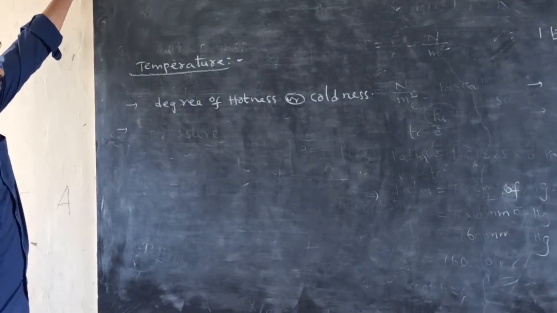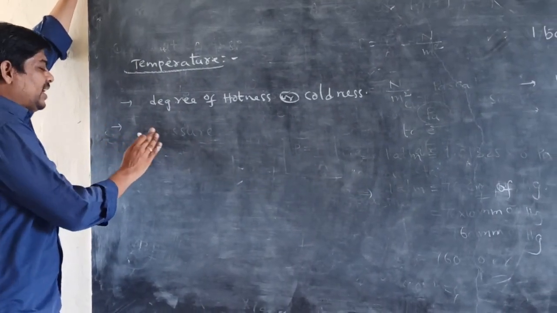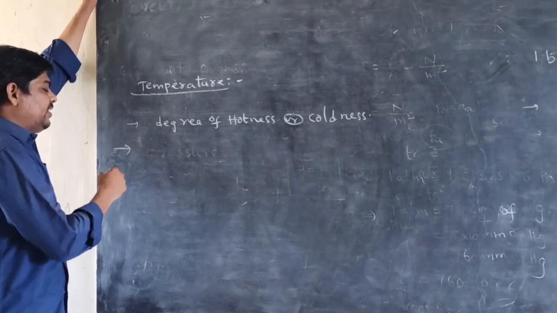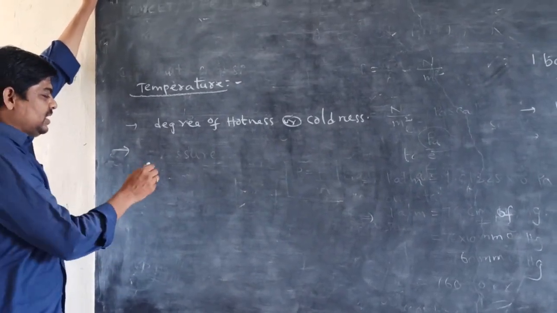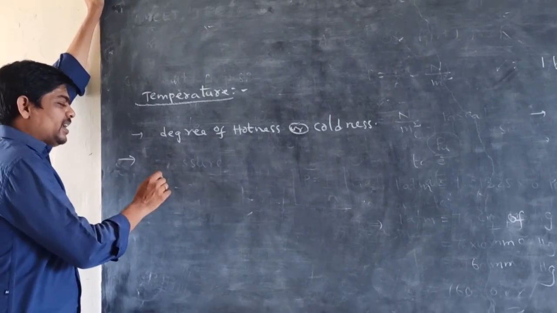Here temperature is divided into different kinds of scales: Celsius scale, Fahrenheit scale, and Kelvin scale.